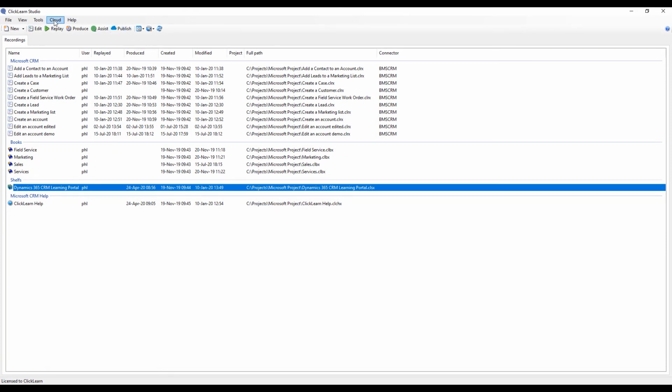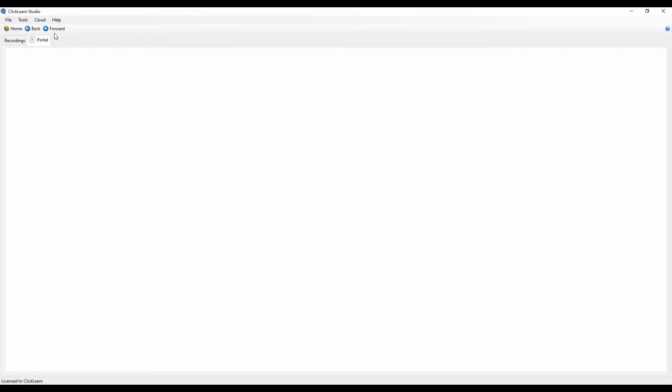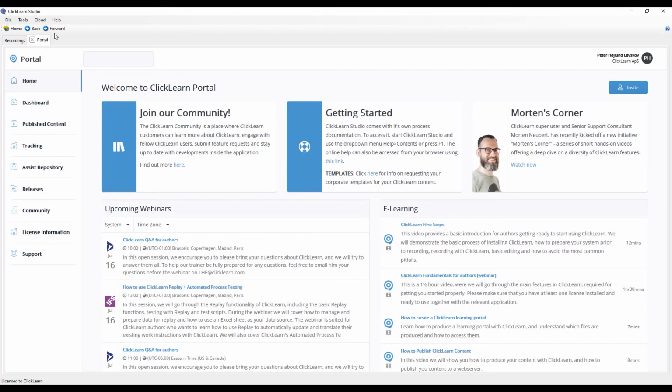So if you hit Publish here, it will be hosted on our Content Cloud. That is hosted on Microsoft Azure. You get your own login to it. And that gives you some additional features because now you can add in tracking, you can add in content federations. So that means you can lock down the Learning Portal so only a limited amount of people can access the Learning Portal and view it.